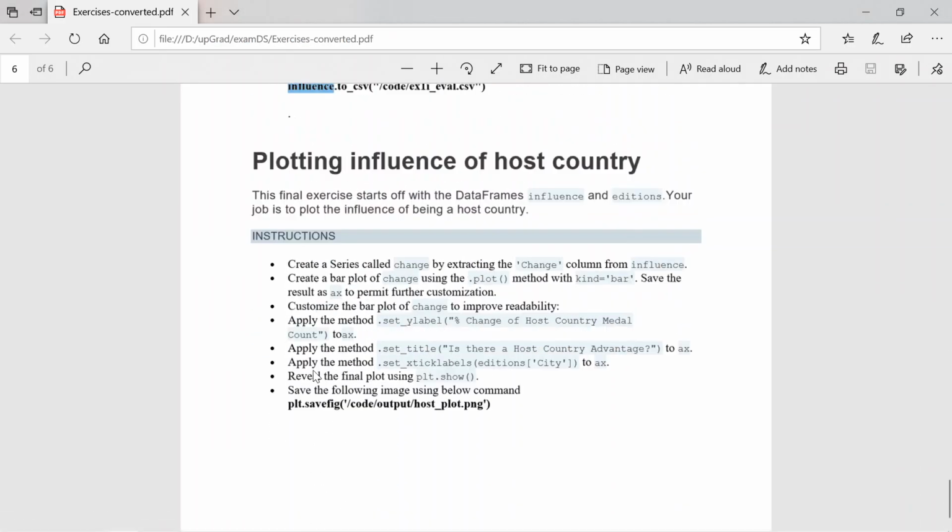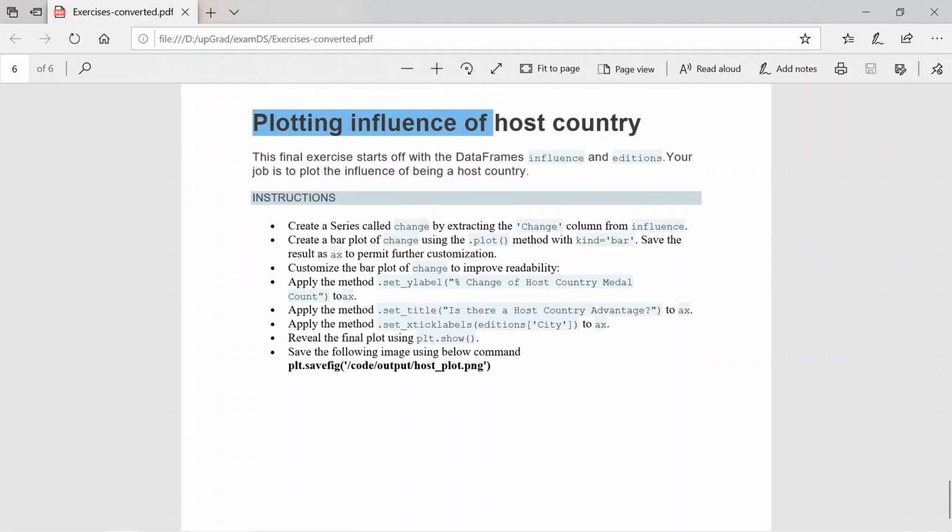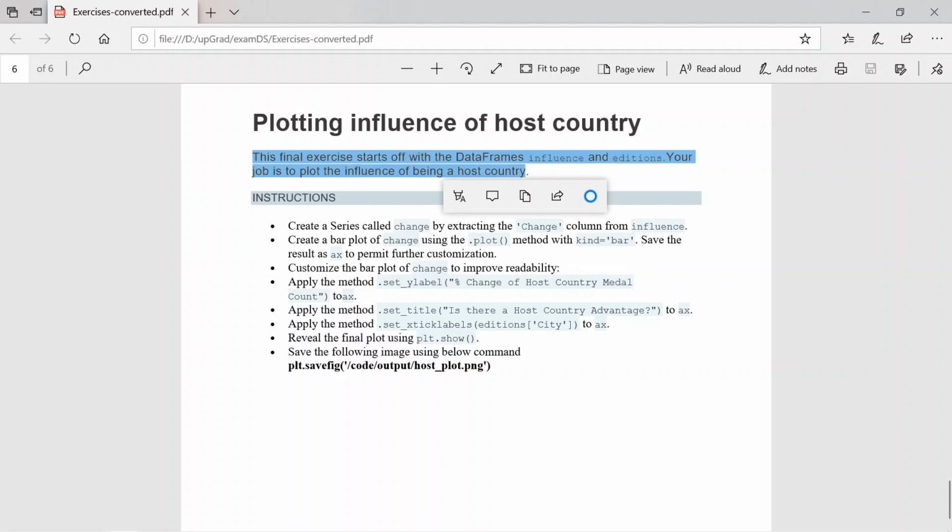Like final, yeah, I think the final thing is plotting influence of host country. Here they ask me to use visualization. For the visualization I use the matplotlib library. The final exercise starts with the data frames influence and also editions, the first data frame which we built and also the last data frame. Your job is to plot the influence of being a host country.